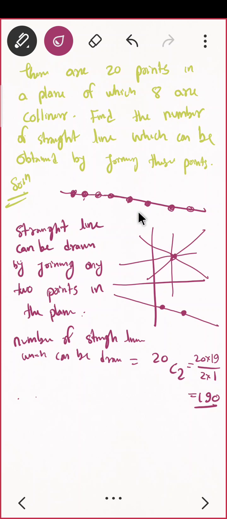Just forget about the collinear thing. I'm just asking if you have 8 points, they may be anywhere. I'm not saying whether they are collinear or anything. You want to find the number of straight lines. Why is it 4?